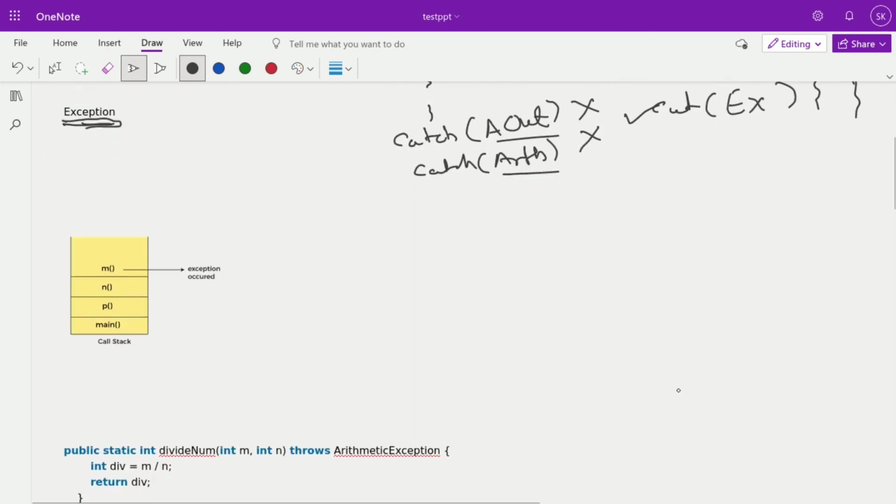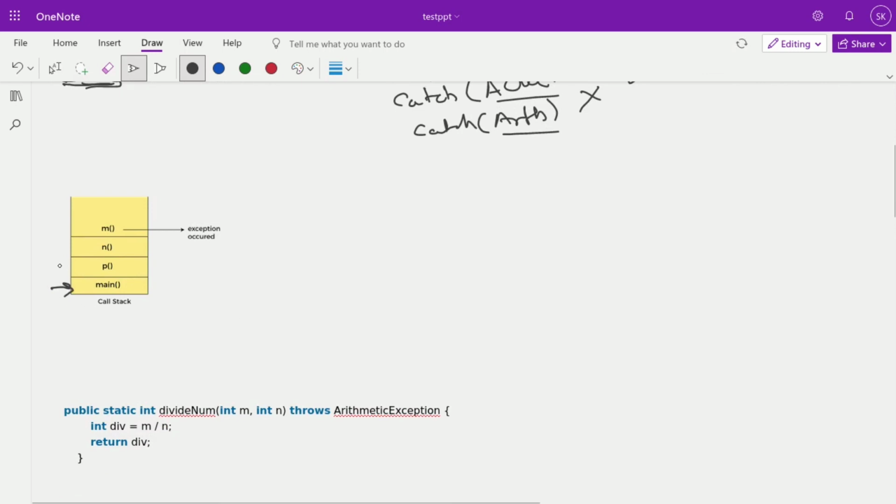Now the stack. Suppose this is our main method, and in main, p1 gets called, from p1, n gets called, and from n, m gets called, and here an exception occurs. What happens if the exception is not handled? First let's check the not handled scenario. In this scenario, the program closes abruptly: main to p1, p1 to n, n to m, and the exception occurs there, so the program gets terminated right here. Java prints the stack trace of main to p, p to n, n to m, and the exception that occurred.